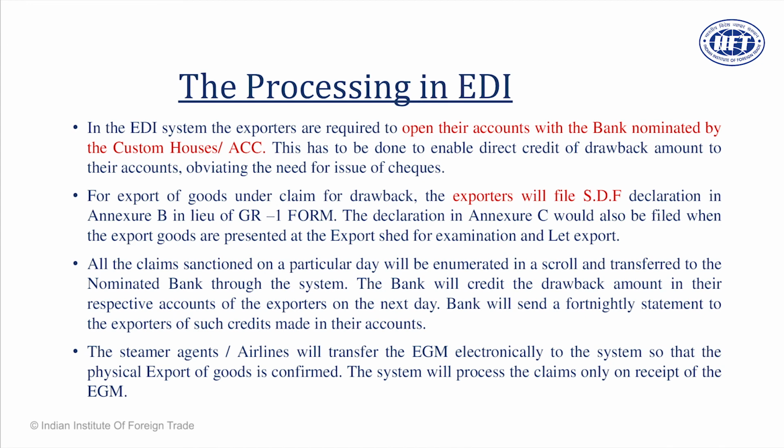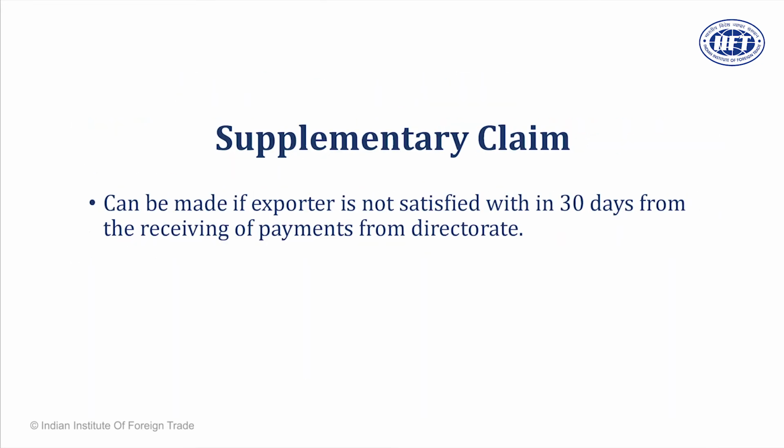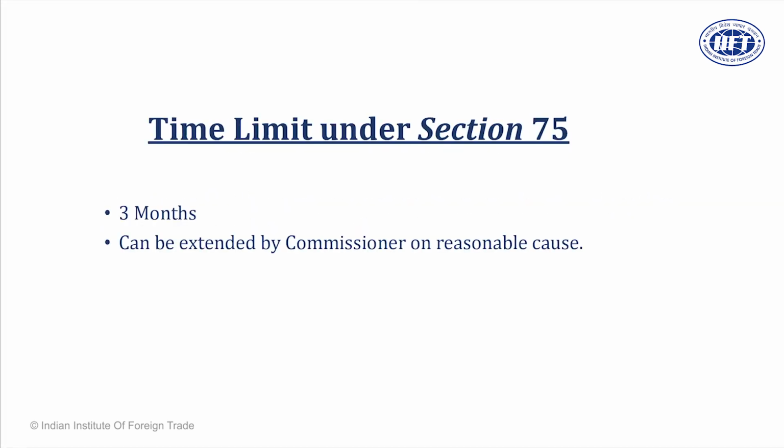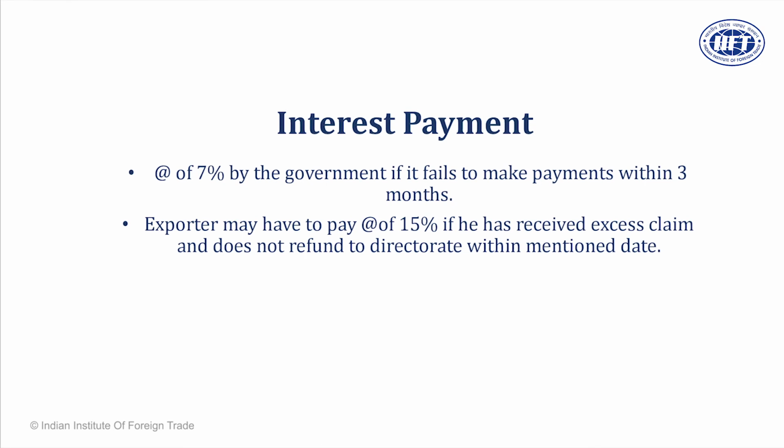So dear friends, in case you are not happy with your drawback claim, you can file a supplementary claim. Usually your drawback claims are processed within 3 months. In case the customs fails to process them within the period of 3 months, they will pay you interest at the rate of 7%. And if erroneously the drawback is paid in excess to you, you are supposed to refund it from the date of intimation. Should you fail to do so, you have to pay interest at the rate of 15%. Customs reserves the right under Section 142 of the Customs Act to recollect the revenue which has been erroneously paid to you as a drawback.